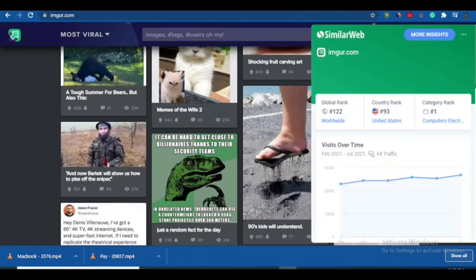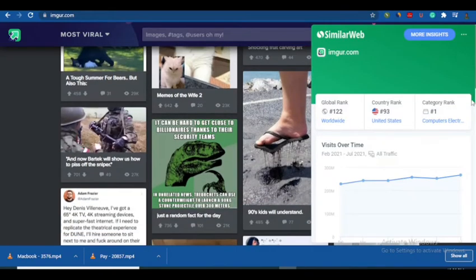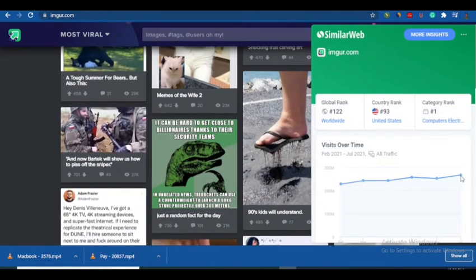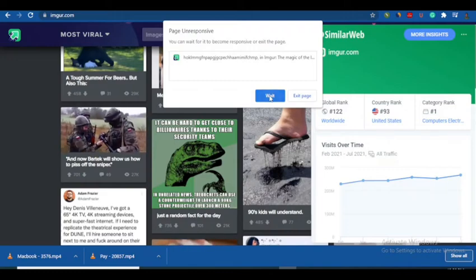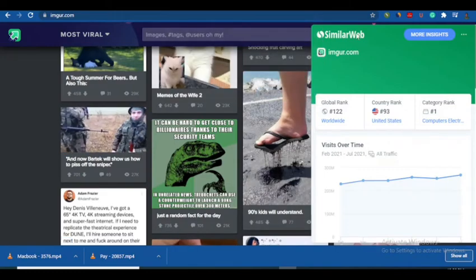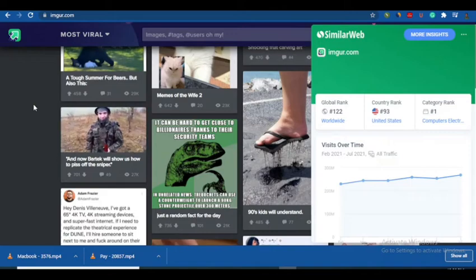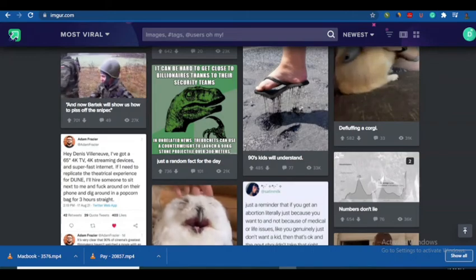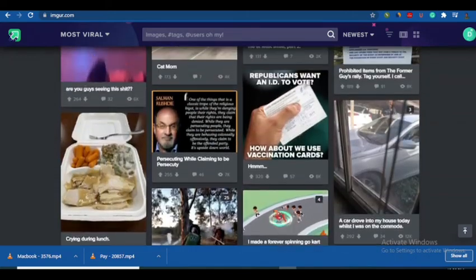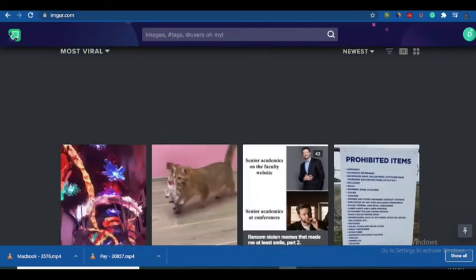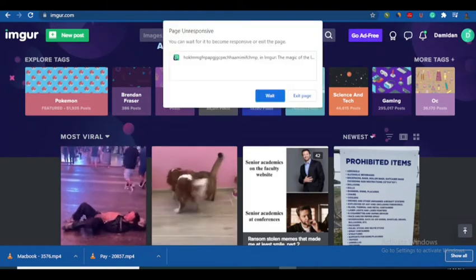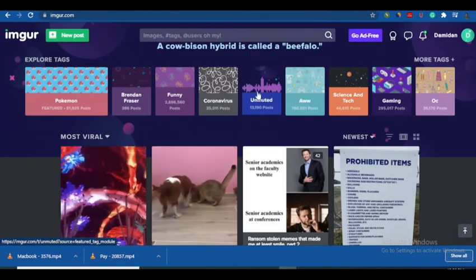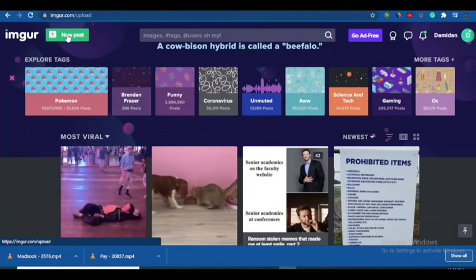Alright, so my computer is kind of slowing down a little bit here. But that is not what is important here per se. I want to show you that there are millions of people that come to this website on a daily basis, and this website is just concerned with pictures and videos. You can put pictures, you can put videos, and you are good to go. All you have to do is create an account and click on post new.